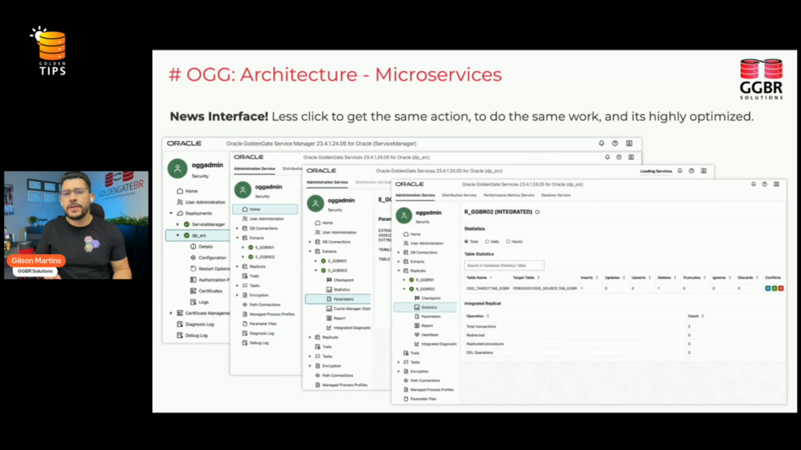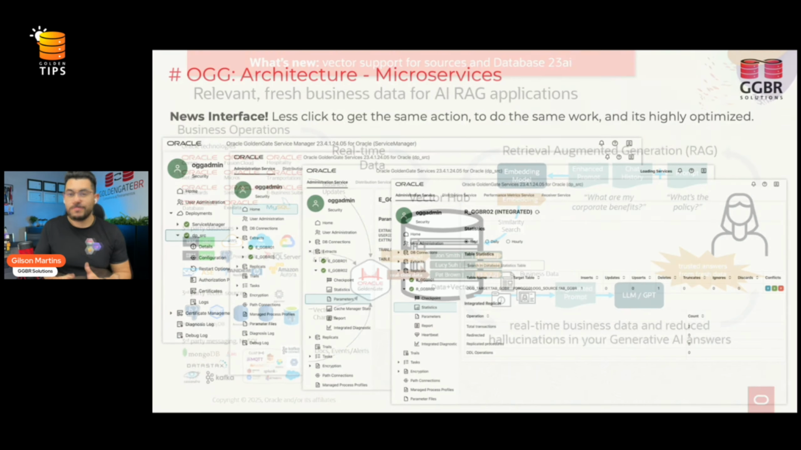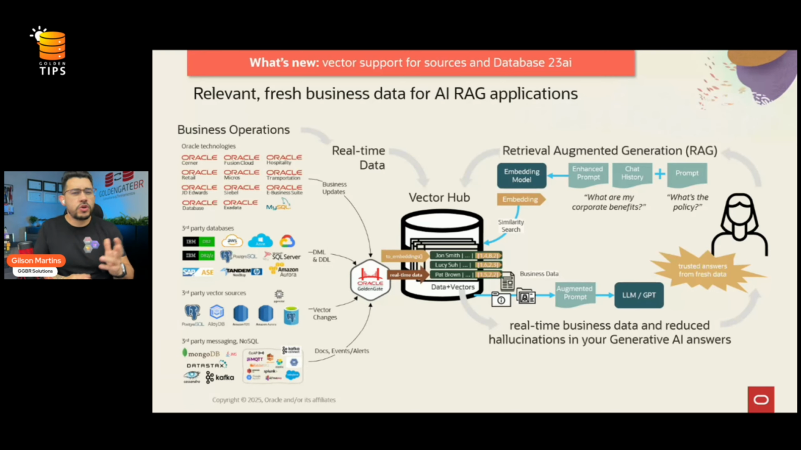And we can do that because the big change in this new architecture is the concept of REST API. So behind the command line and behind the web interface, we have a REST API working and doing all of this stuff. So this is really amazing. So once again, if you are not familiar with microservices architecture, you should start now. Okay, but what can GoldenGate do with AI, with data vector?